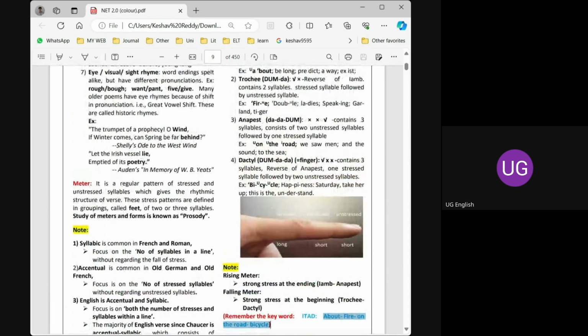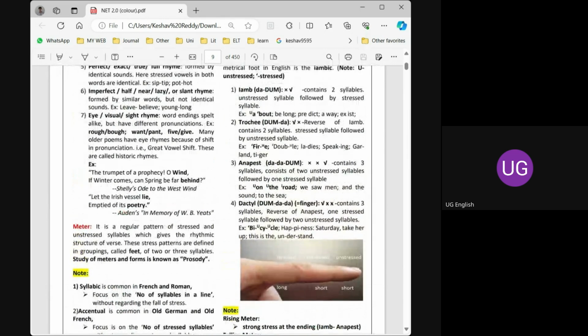For example, iamb we discussed in the previous class. Iamb and trochee are similar in the sense they are opposite to each other. Iamb has two syllables as well as trochee has two syllables. We discussed in detail yesterday how to count the number of syllables in a word. For example, if you take the word about, the bout is stressed.